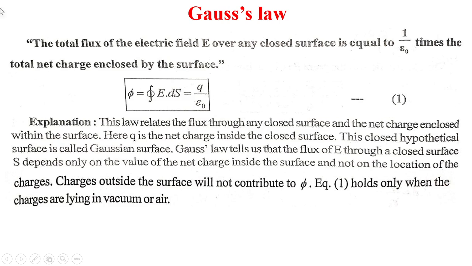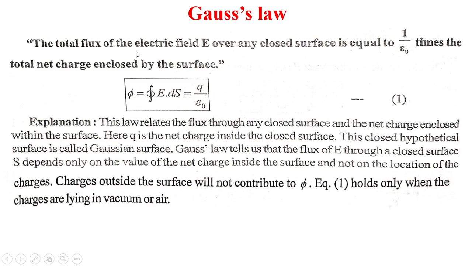Now, statement of Gauss law: the total flux of the electric field E over any closed surface is equal to 1 upon epsilon 0 times the total net charge enclosed by the surface. So, phi equal to closed integral E ds equal to q upon epsilon 0. Now, here total flux is denoted by phi.